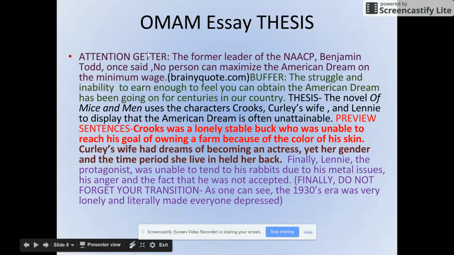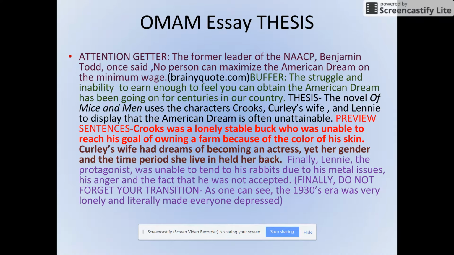So you're going to put your attention getter here, cite it if you take a quote or something from the internet, cite the website, and then you need to provide a buffer, meaning a sentence between your attention getter, which can be multiple sentences, and your thesis. Your buffer can be multiple sentences. Then you work into your thesis. Then you'll work into your 3 separate preview sentences.